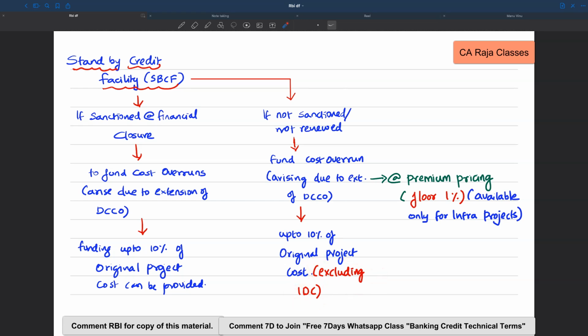But the condition here is, when it is not already sanctioned and is being done now, it should be at a premium pricing. Okay, it should be at a premium pricing, and the floor premium is capped at 1%, and this premium pricing benefit for the lending institutions is available only for the infra projects.